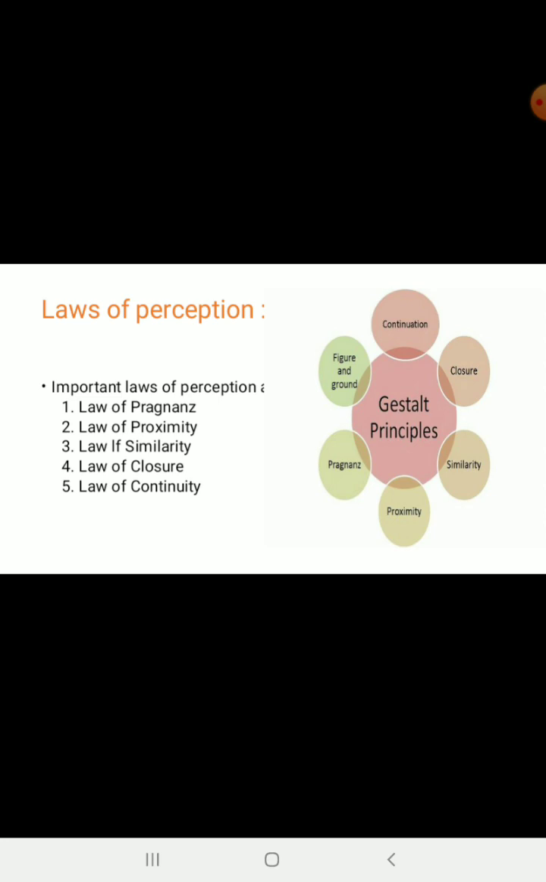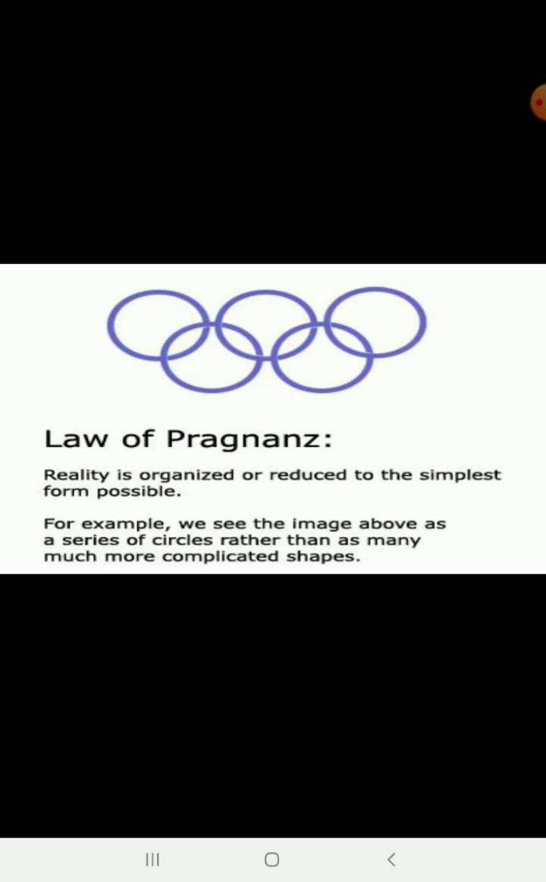First one, law of pragnanz, law of proximity, law of similarity, law of closure, law of continuity. Law of pragnanz: reality is organized or reduced to the simplest form possible. For example, we see the image above as a series of circles rather than as many much more complicated shapes.